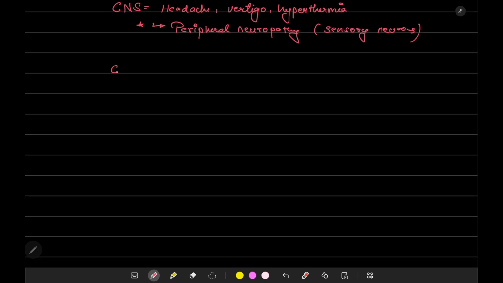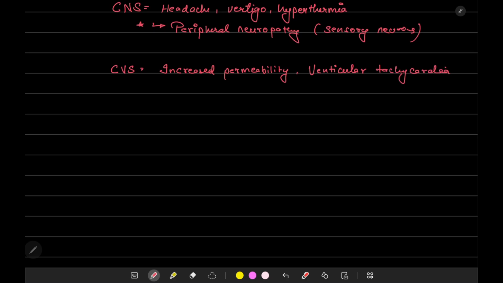Next system we are going to study is the CVS. In CVS, it causes increased vascular permeability, as already mentioned. So because of that, edema and hemorrhages can also occur. Ventricular tachycardia and so more.